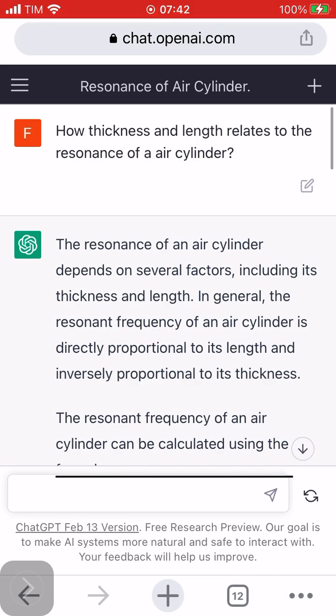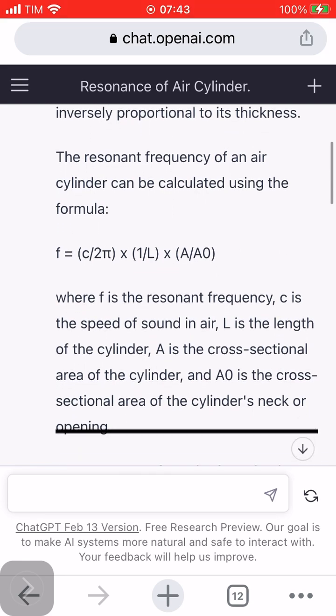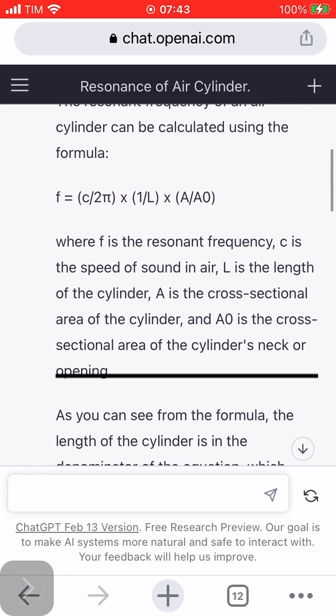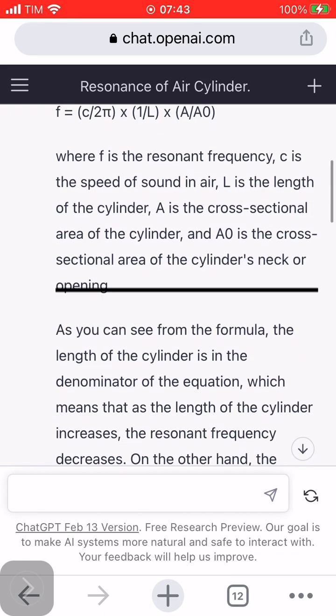thickness. The resonant frequency of an air cylinder can be calculated using the formula F equals C/2π × √(A/(L·A0)), where F is the resonant frequency, C is the speed of sound in air, L is the length of the cylinder, A is the cross-sectional area of the cylinder, and A0 is the cross-sectional area of the cylinder's